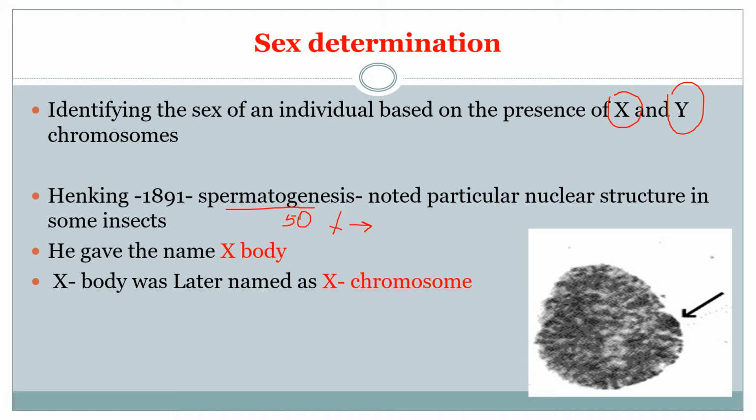Then he gave the name X body, but he couldn't explain its significance. X body was later named as X chromosome. See here, this is nothing else but the X body observed by Henking during the study of spermatogenesis. Fine. Next, let's move forward.